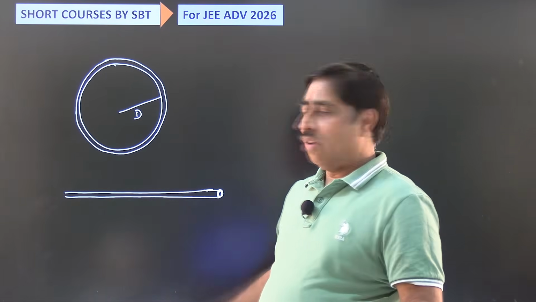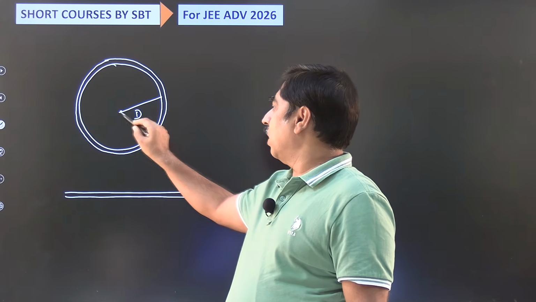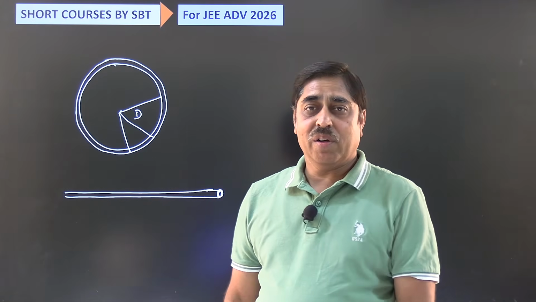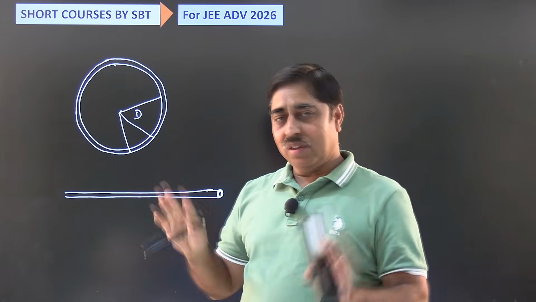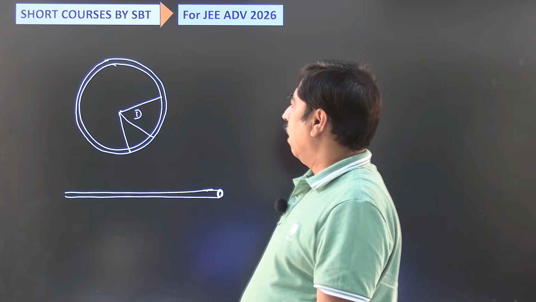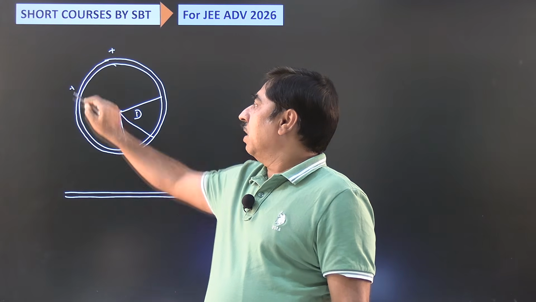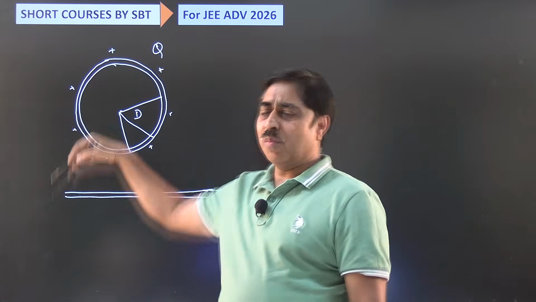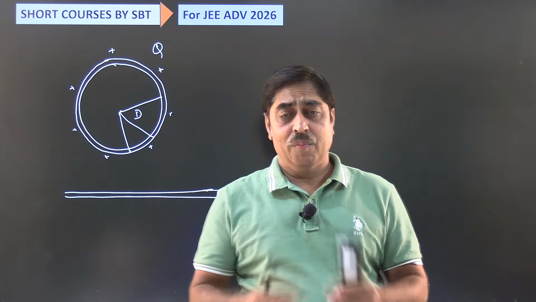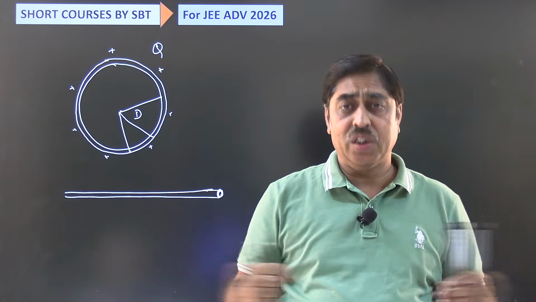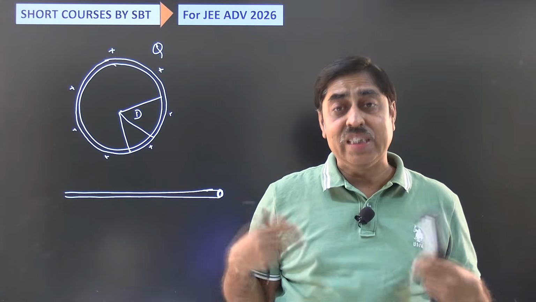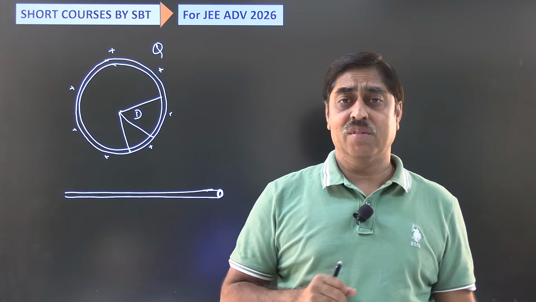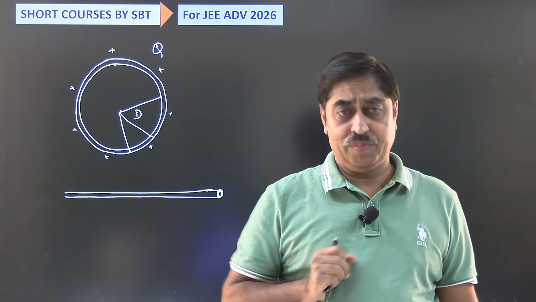It simply means you need not worry whether this is capital D or here it is capital D. Everything, this one is capital D only. Now you place a charge, it is a conducting ring, so charge will distribute uniformly, that can be assumed. So charge distributes uniformly on the ring, and because of repulsion, tension develops, and the stress developed exceeds the breaking stress of the material of the ring, and therefore it breaks.